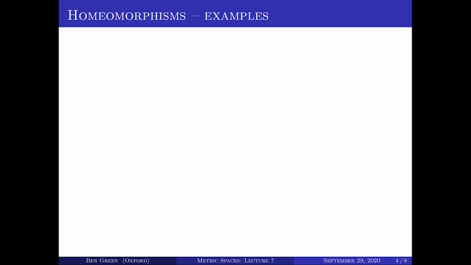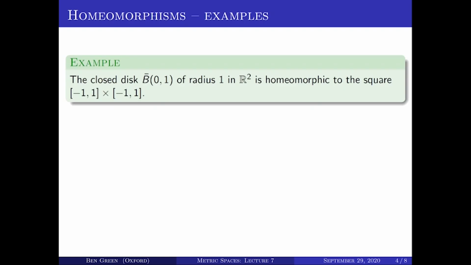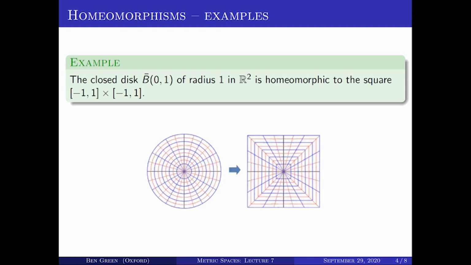So let's give a few examples of homeomorphisms. Here's one: the closed disk of radius 1, so the set of all points in R2 whose Euclidean distance from the origin is less than or equal to 1, is homeomorphic to the closed square [-1, 1] cross [-1, 1]. And a proof by picture is the best thing to do here.